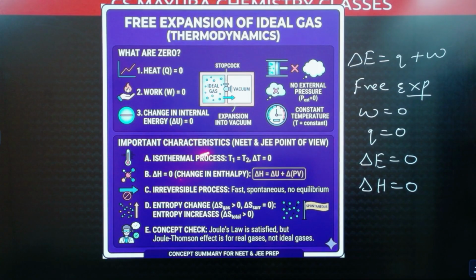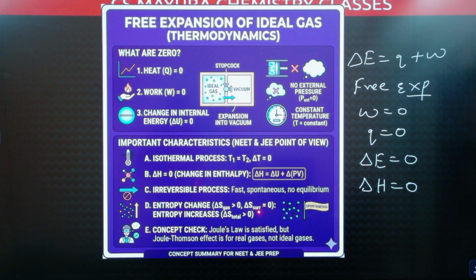So what are the other characteristics of free expansion? It is an isothermal process, temperature is constant, so delta T is 0. Delta H is 0. And this is an irreversible process. Free expansion is an irreversible process. It is a spontaneous process. Once the process is started, it will be completed. It won't stop anywhere. And delta S surroundings is 0.